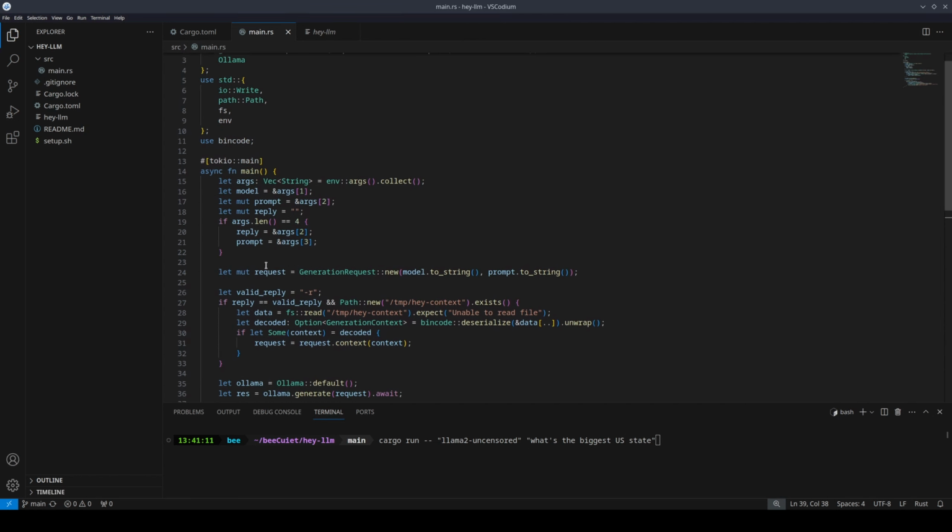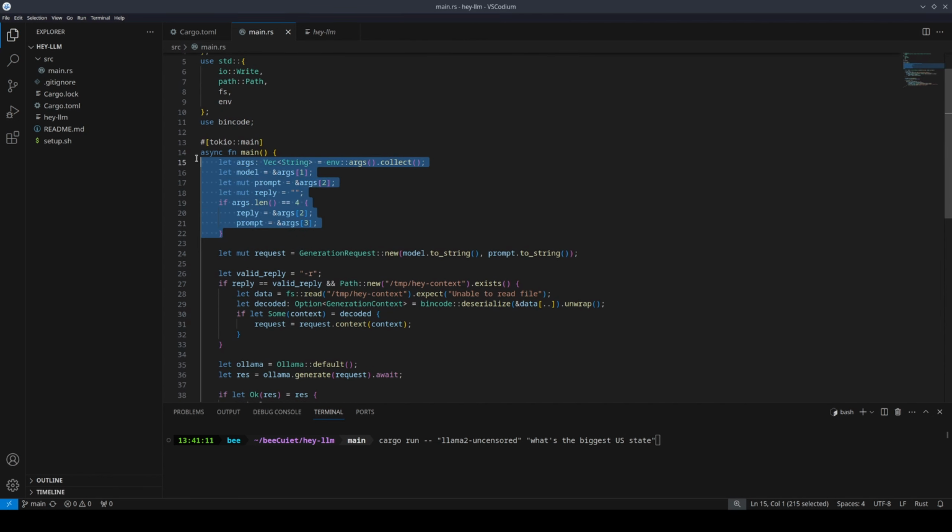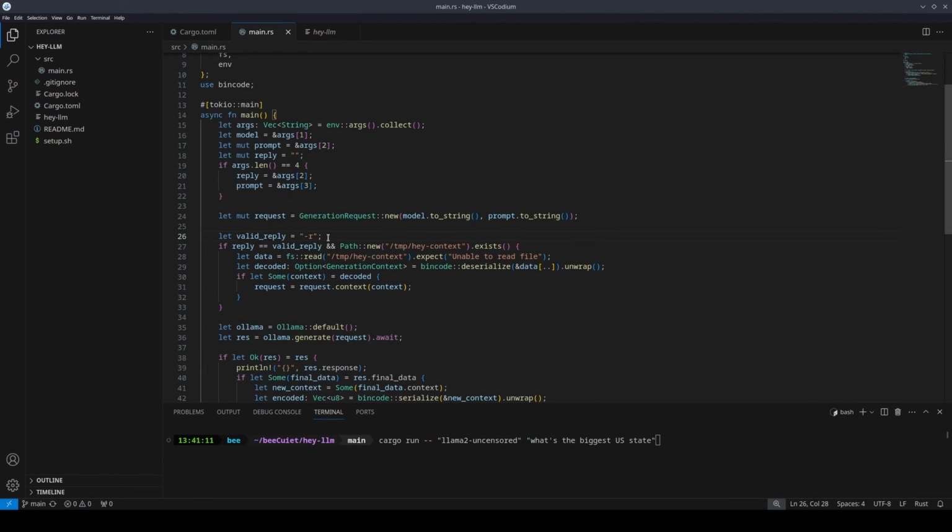So let's just go through this again one last time. First, we're going to get all the command line arguments so that we can build the model and the prompt and optionally see if it's a reply to something. And then we're going to create a request object using our model and prompt. We're going to check to see if we have to provide an additional context. So we want to see if a user is replying to what the large language model last said.